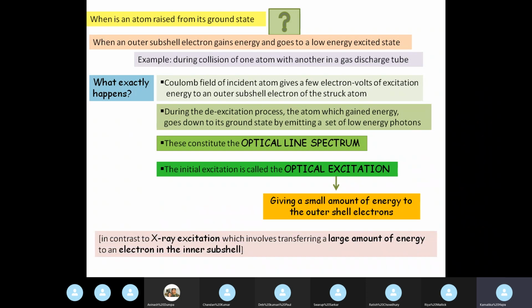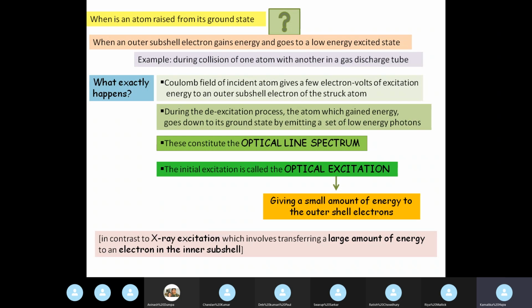You have also seen Bremsstrahlung where X-ray excitation takes place. When is an X-ray emitted? If you remember the chapter on X-rays, I don't know whether you have done it or not. So just know that when an X-ray is emitted, what happens?